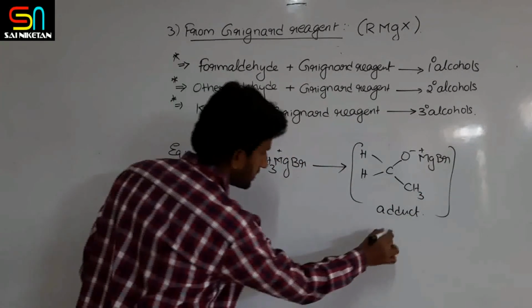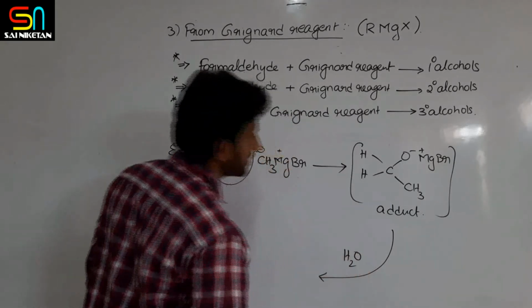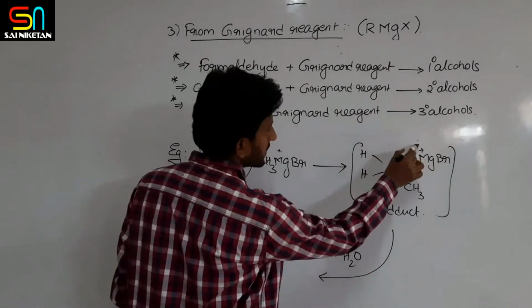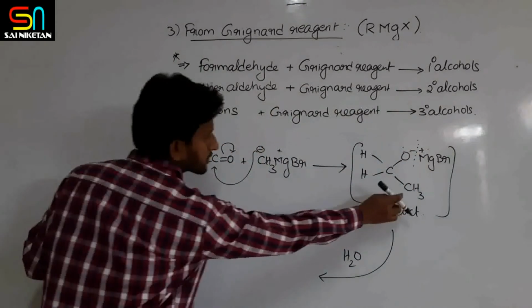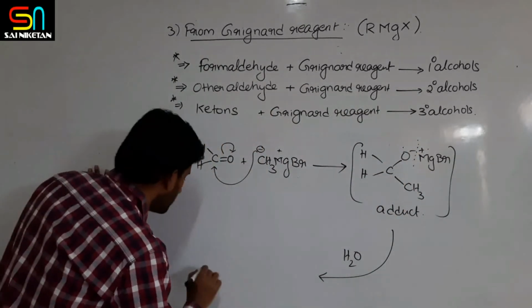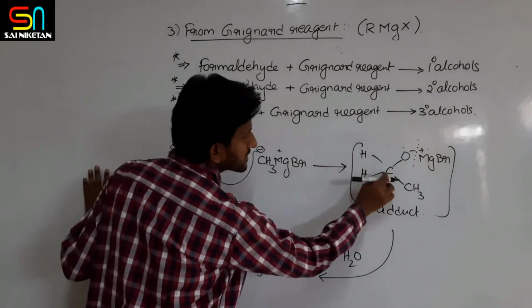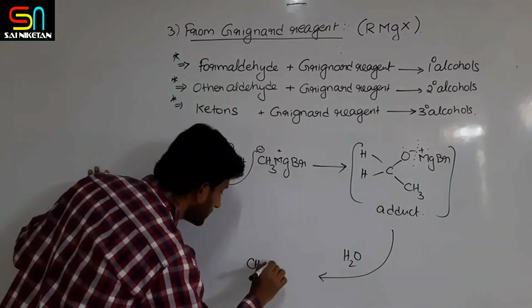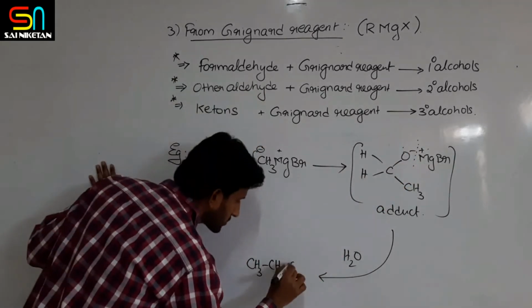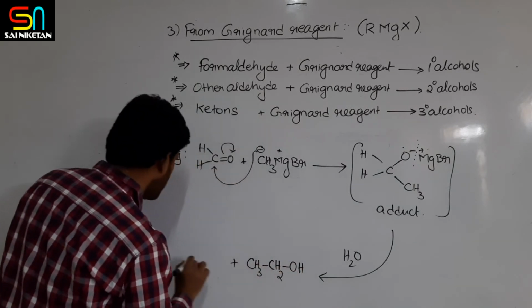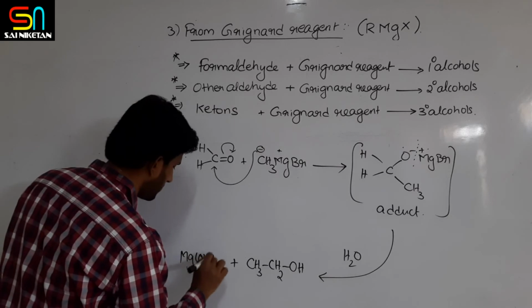And adducts on hydrolysis produce the product. So here the breaking of the bond, here H plus, here OH minus, right? So I would like to start with CH3, CH2, and this O minus turns to OH, plus MgOHBr.